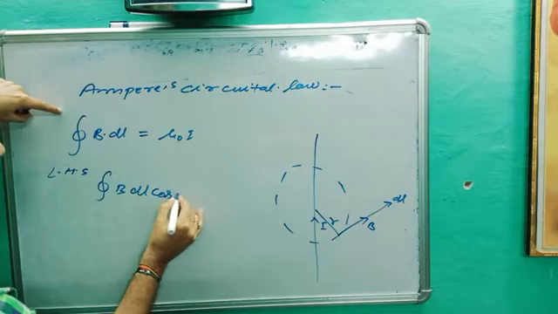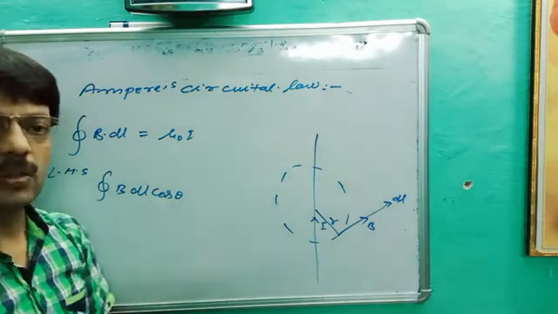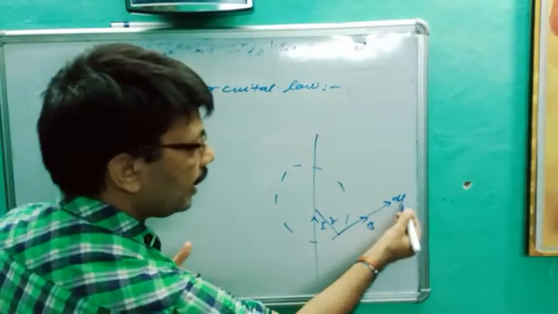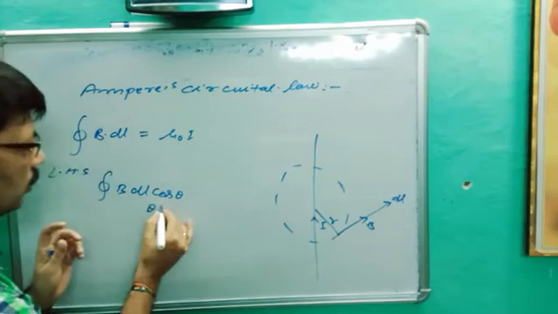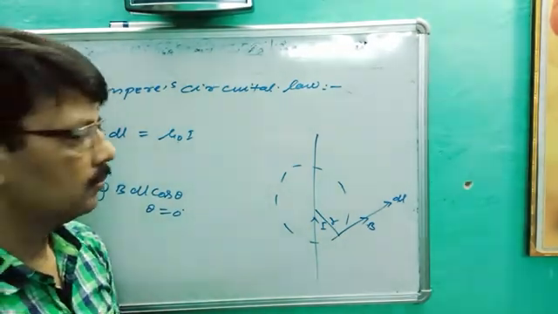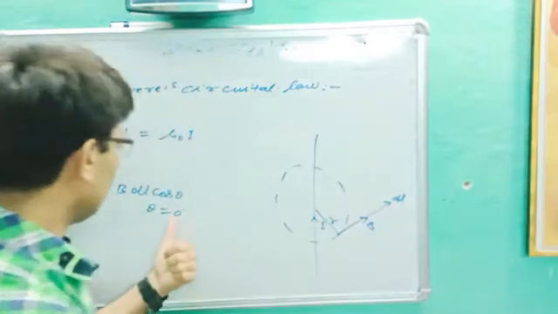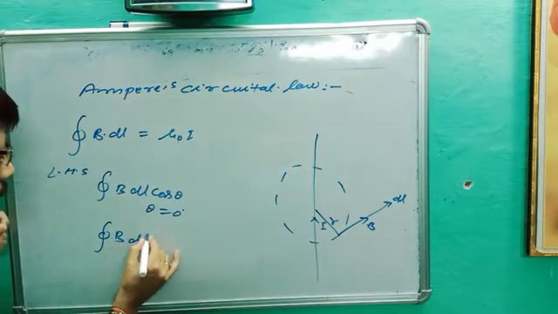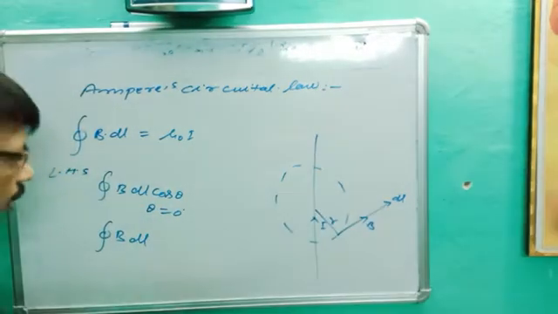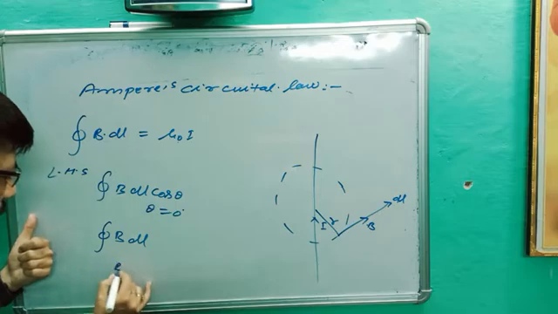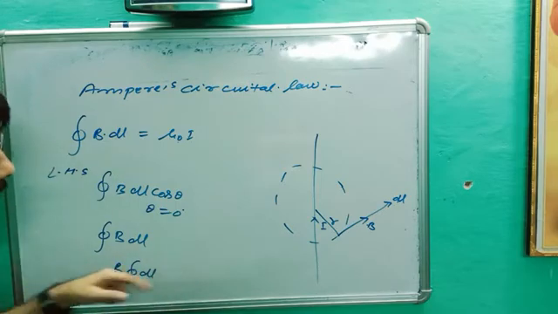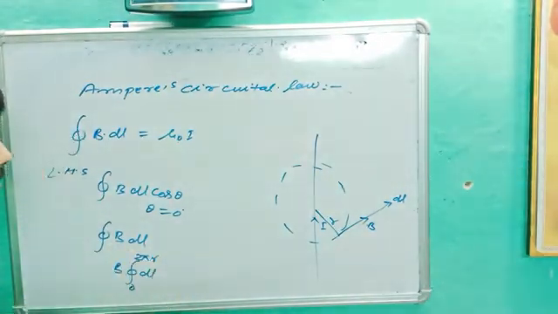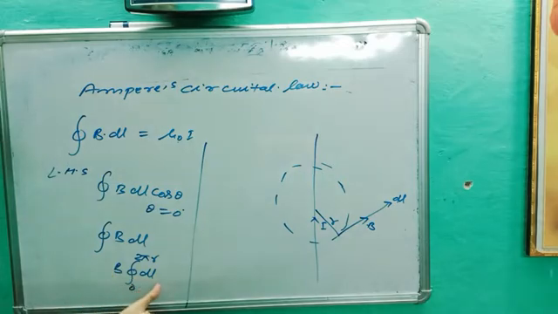So what can we write? B dot dl is equal to B dl cos theta. You better know A dot B is equal to AB cos theta, so B dot dl is equal to B dl cos theta. But what is theta? B and dl have the same direction, so theta is equal to 0. Cos 0 is equal to 1. What we get here is the line integral of only B dl. B will be outside the integration, so it will be B times the integration of dl. And what are the limits? It will be 0 to 2 pi r.